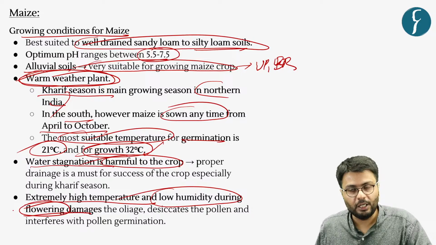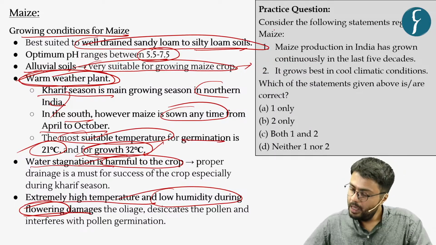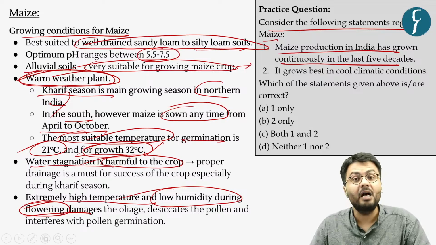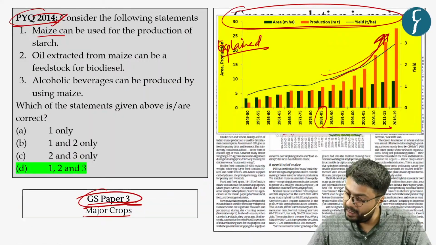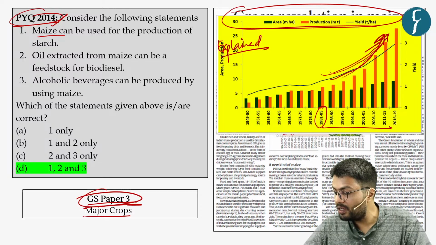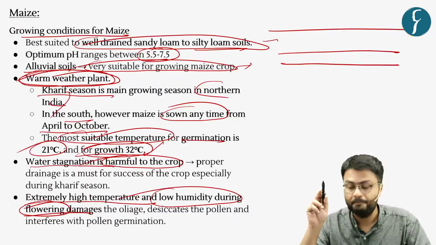So, based on this information, let us now quickly solve the last practice question. Consider the following statements regarding maize. Maize production in India has grown continuously in the last 5 decades. And I have highlighted here, it is a correct statement because as you can see, it has continuously increased and it has not decreased even in one period.